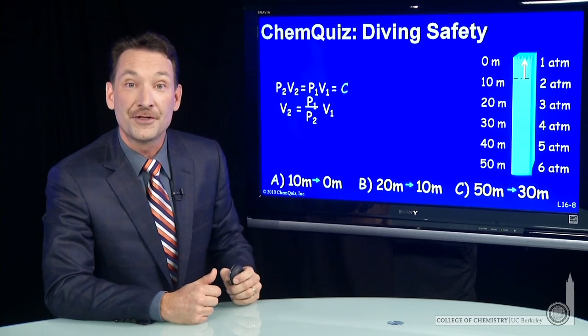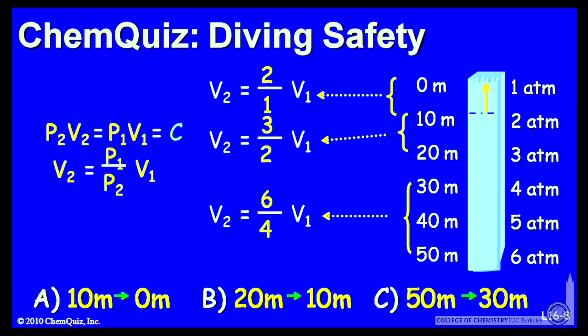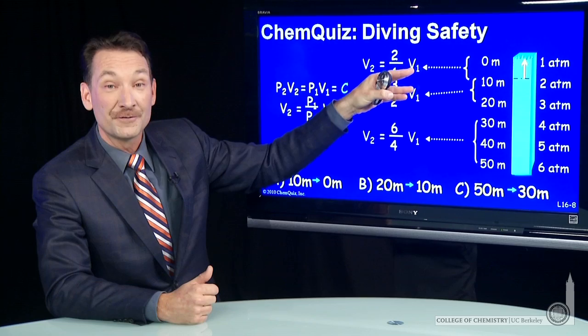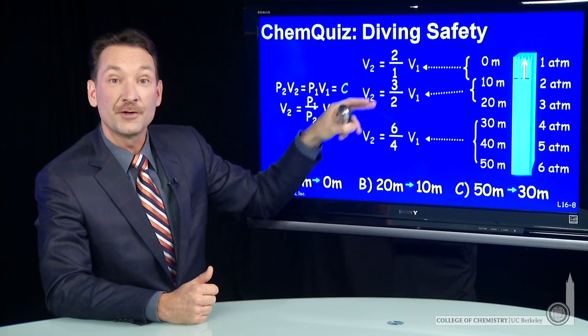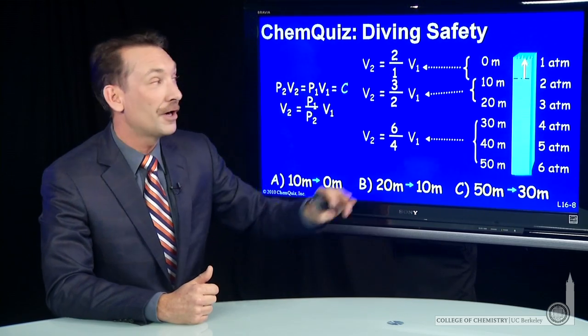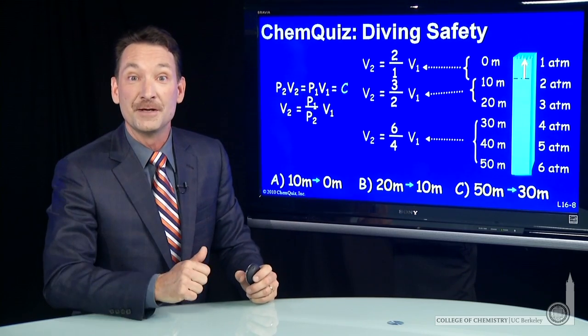So from 50 meters to 30 meters, the deepest, V2 is 6/4 V1. That's a change of 6 atmospheres to 4 atmospheres. If I go from 20 meters to 10 meters, 3 to 2 atmospheres. And from 10 meters to the surface, 2 to 1 atmosphere. So this is a change of a factor of 2 in volume. The volume will double if I do this ascent. These two are a factor of 1.5. So it's interesting that the greatest change in volume occurs nearest the surface. And since that's where we do most of our swimming, that's where we have to be most careful.